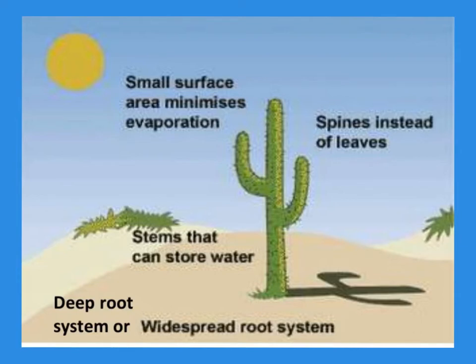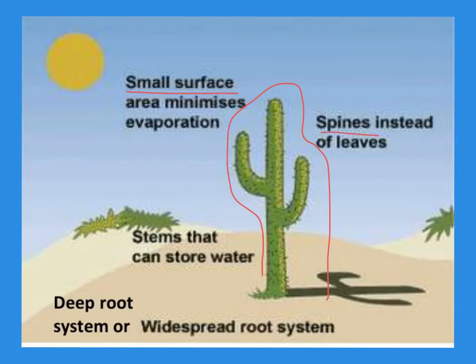You'll notice that the cactus is a very slim plant. This allows for a small surface area, which minimizes evaporation. Remember, the cactus wants to maintain and hold water inside because it doesn't rain a lot. And so in order for it to survive and live on in a desert climate where it's very hot and dry and there's little rain, it needs to maintain as much water as possible. So if it can prevent any evaporation by having such small surface area, then it will be able to survive for much longer.